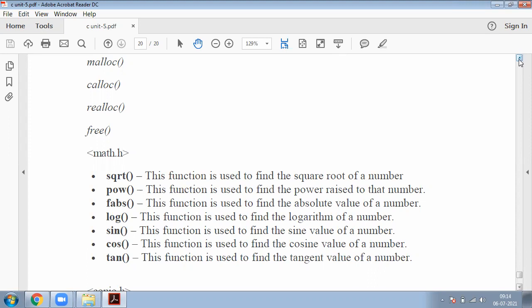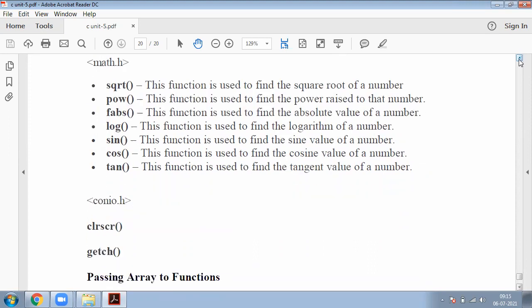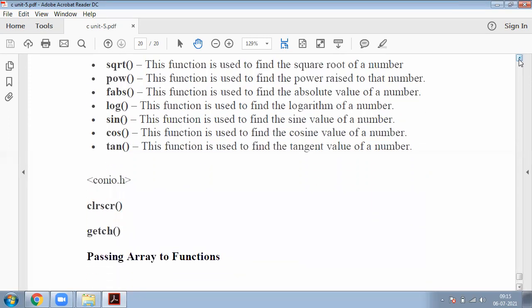Whenever we want to use these types of functions in our program, we must include one header file, and that is #include <math.h>. So simply these all are the most popular standard library functions. The next one is conio.h. Here conio.h is another most popular standard library header. It consists of different types of functions like clrscr, getch.